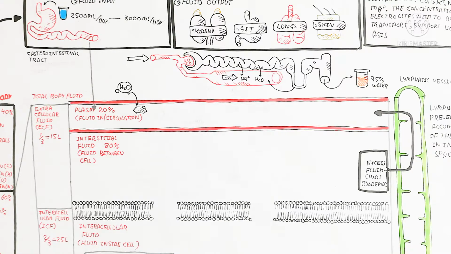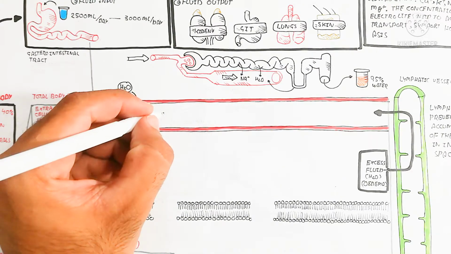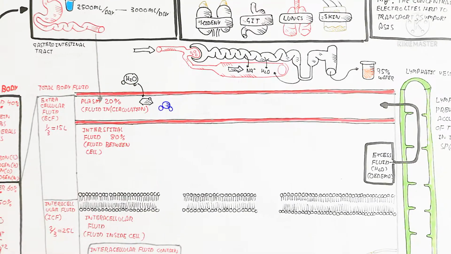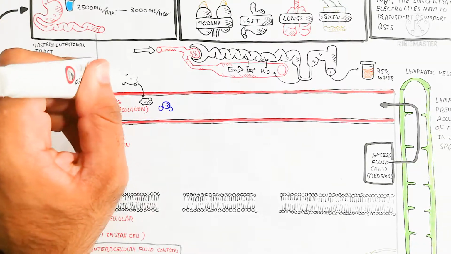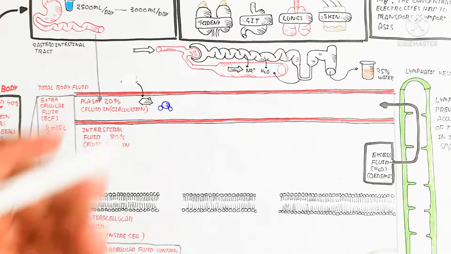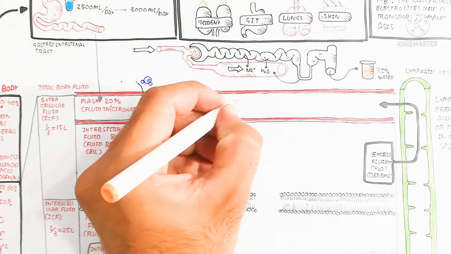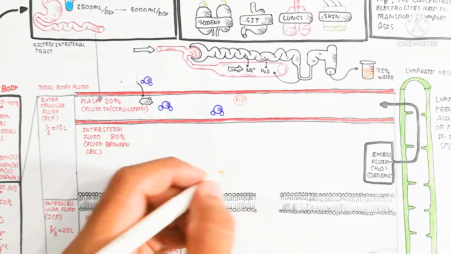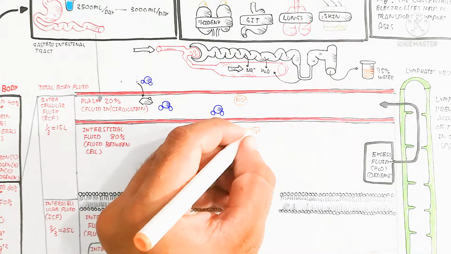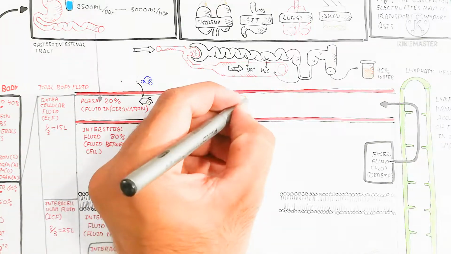So here the sugar is present in the plasma, which is the fluid in circulation. In this way, an increase of the sugar will lead to an increase of the water, and diuresis will occur. It means more urine is produced with a high level of glucose in a diabetic person.